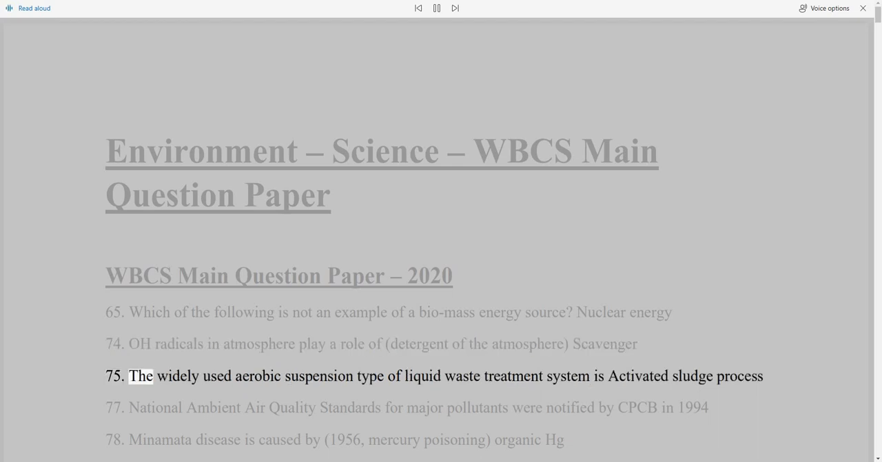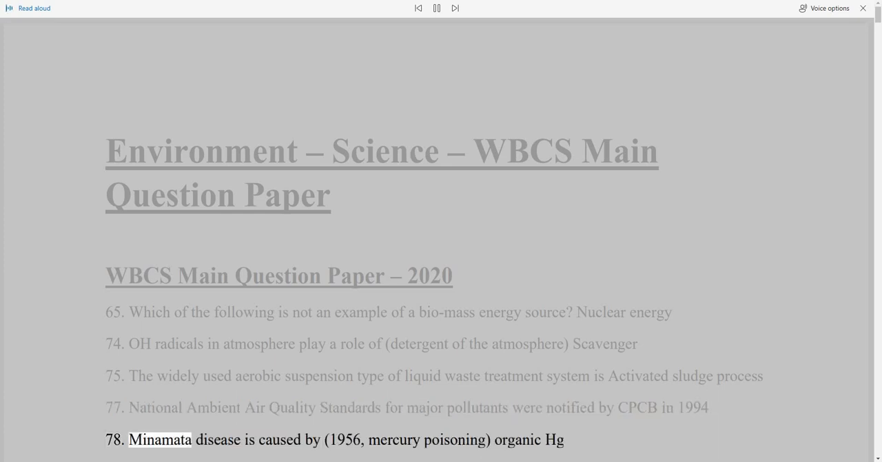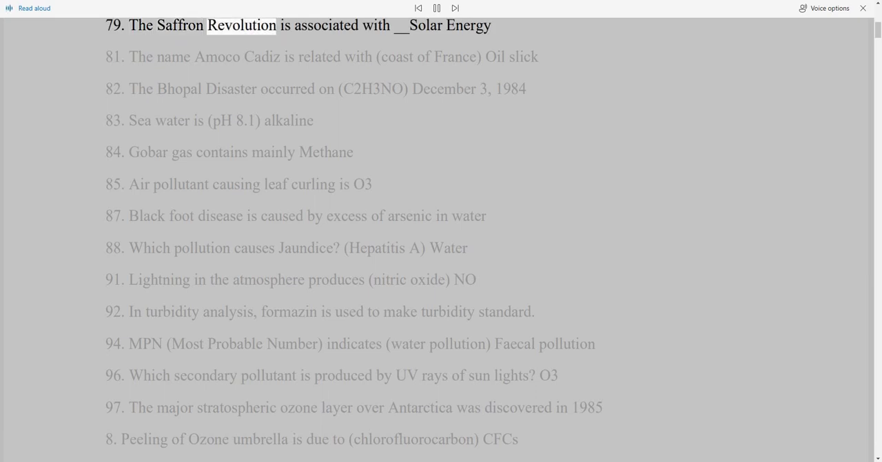75. The widely used aerobic suspension type of liquid waste treatment system is activated sludge process. 77. National ambient air quality standards for major pollutants were notified by CPCB in 1994. 78. Minamata disease is caused by mercury poisoning, organic Hg. 79. The saffron revolution is associated with solar energy.